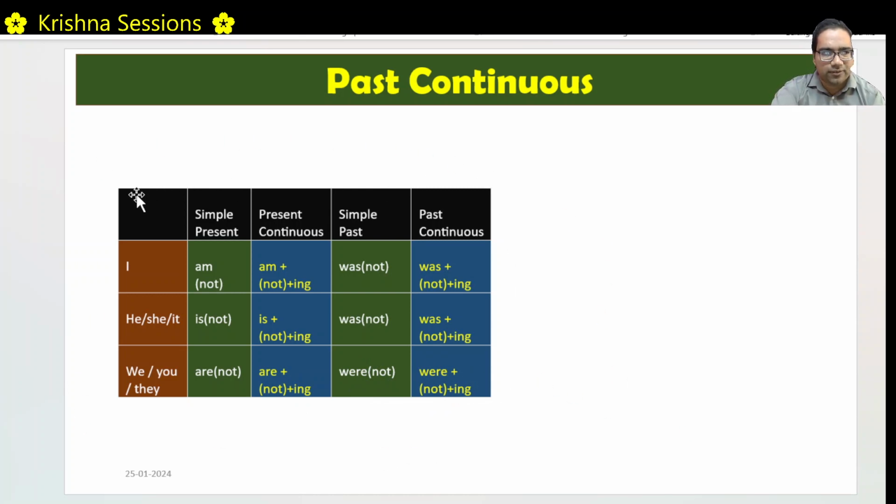This applies to all the verb forms. Am changes to was, is changes to was, are changes to were. Right? Only in simple present and present continuous we have am and is. Right? Both am and is will convert to was only, and are will convert to were. Okay? This is the structure.